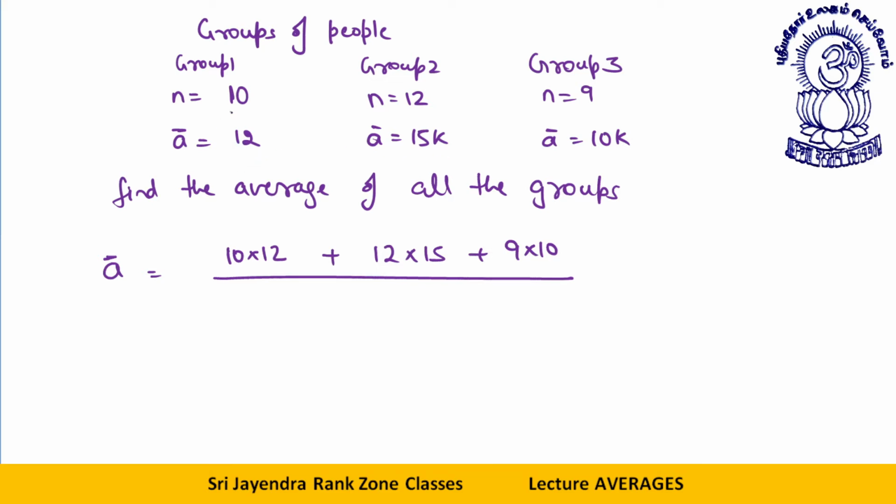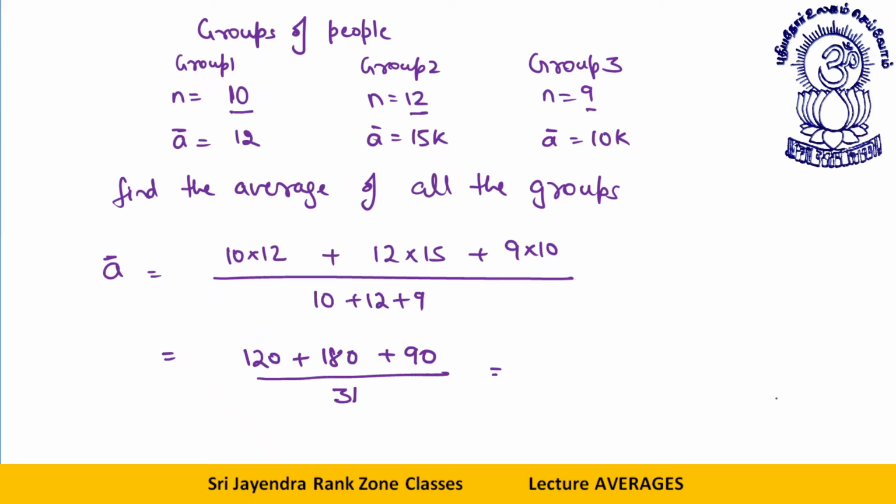The number of people is 10, 12 and 9. 10 plus 12 plus 9, that will give me what, dear students? 120 plus 180 plus 90, divided by 10 plus 12 is 22, plus 9 gives me 31.